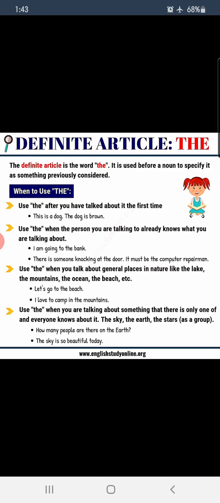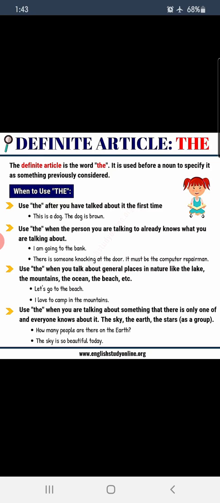Okay. Use the when the person you are talking to already knows what you are talking about. When the listener to whom you are talking knows what you are talking about. Like, I am going to the bank. Now, I did not mention any particular bank here. But to whosoever I am talking, that person knows to which bank I am referring. So, I have used the here. There is someone knocking at the door. Okay. To whosoever I am talking, that person knows which door I am talking about. It must be the computer repairman.